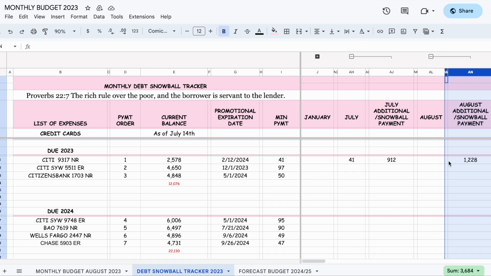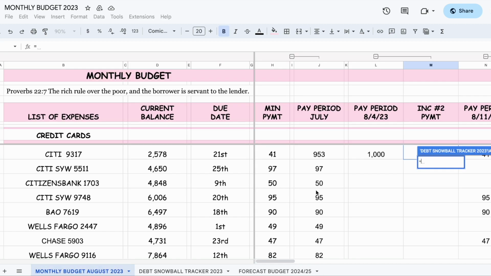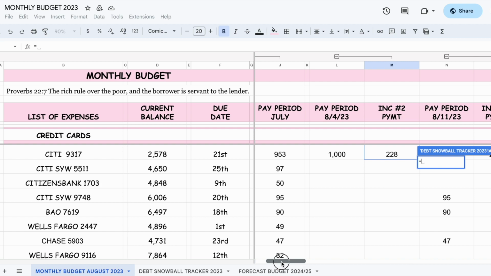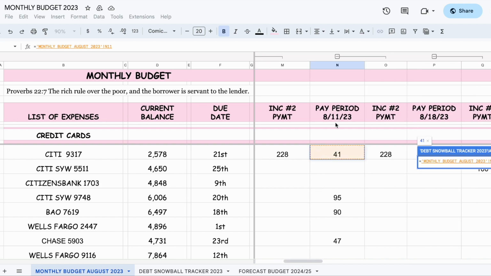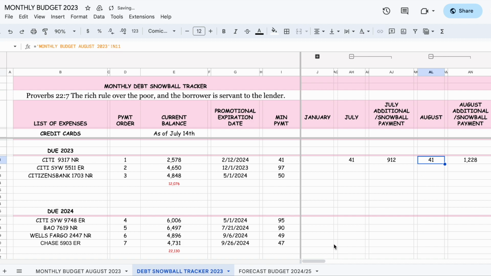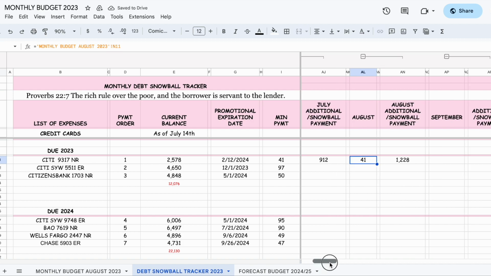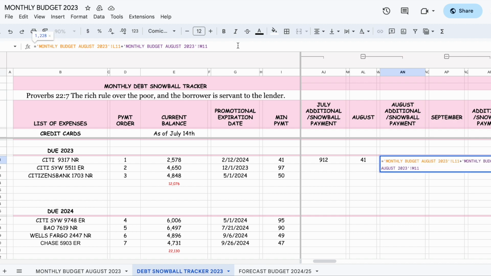Actually, we did do a minimum payment. So let's go back. I just remembered. 41, if I go here, it's right here. See that? August 11th, we're on the 18th. That's why. And there's an additional, so you have August 4th, August 11th, August 18th, which was Friday, right? And that we have to account in here.